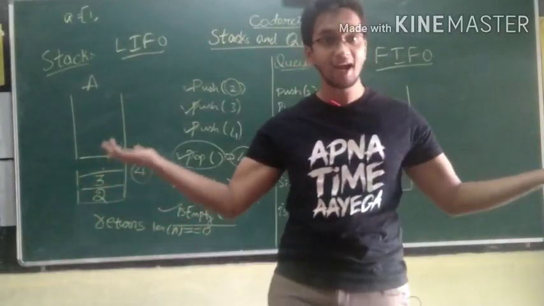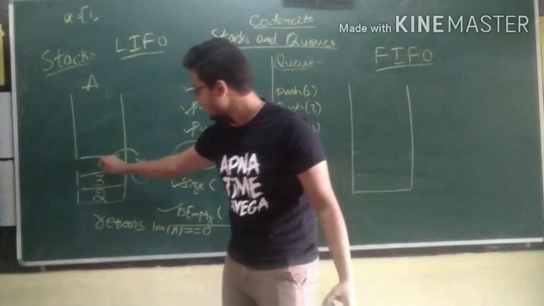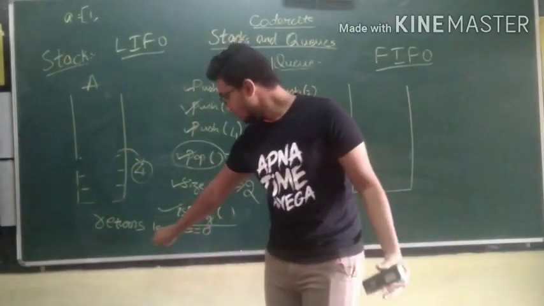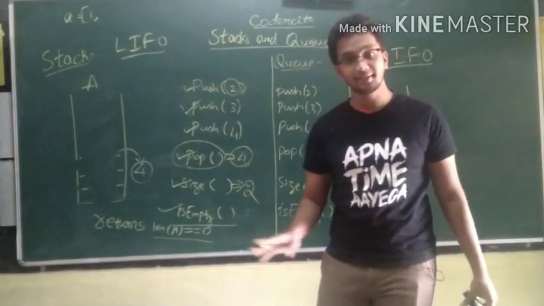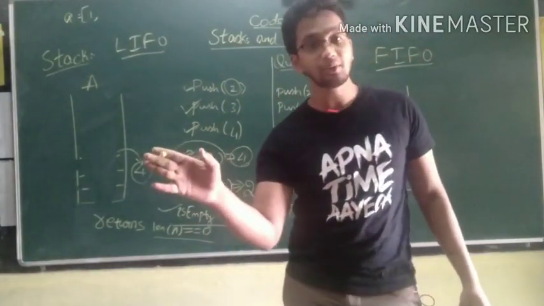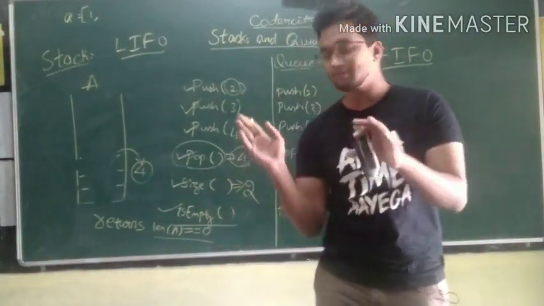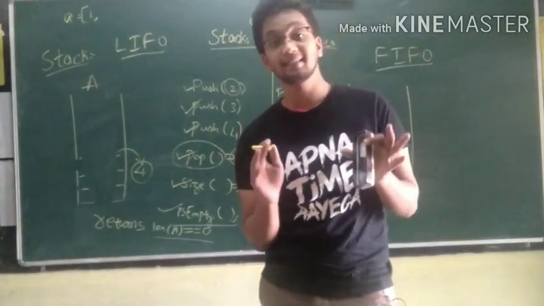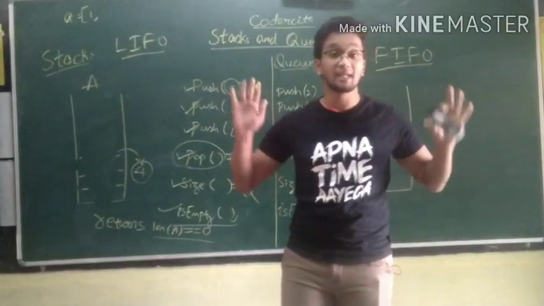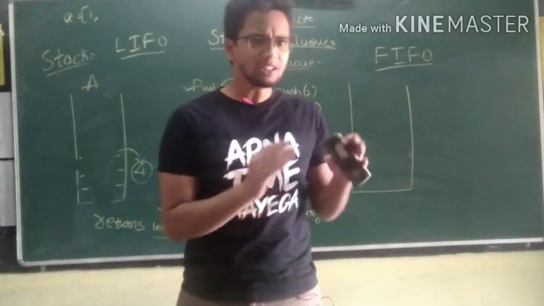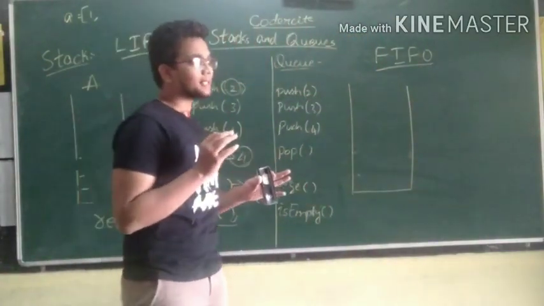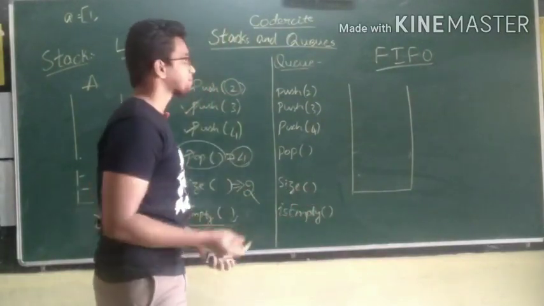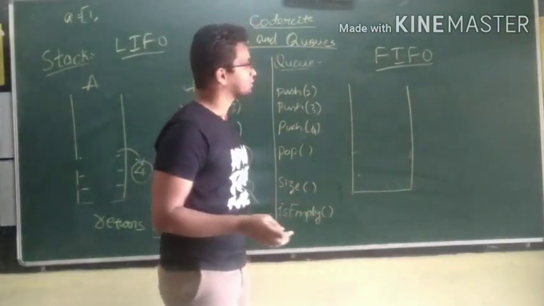What if stack had no elements in it? Like both 3 and 2 were not there in the stack. Now length of A is equal to 0 will return true. So the isEmpty method is gonna return true. That suggests that the stack is empty and there are no more elements in the stack. So this was about stack. I'll explain you the applications of the stack in this video itself. Just hang on. Now let me just come to queue.